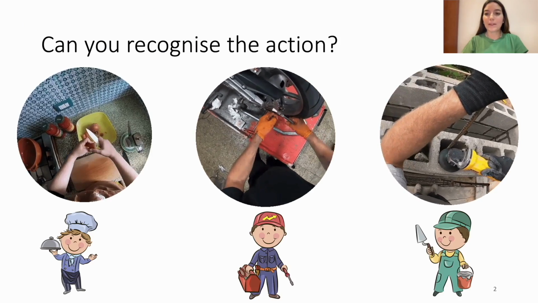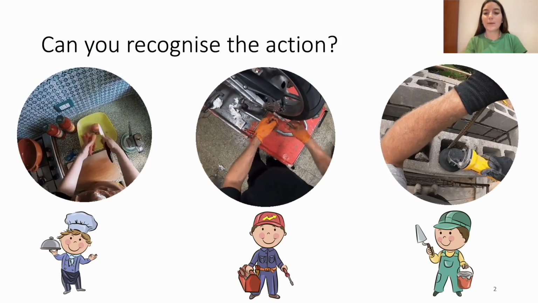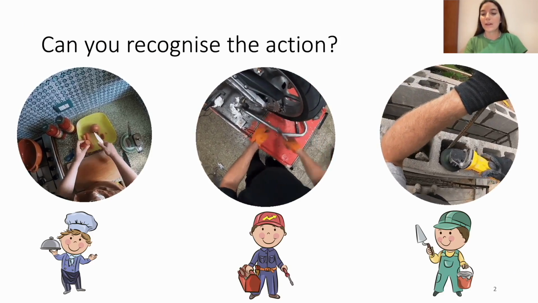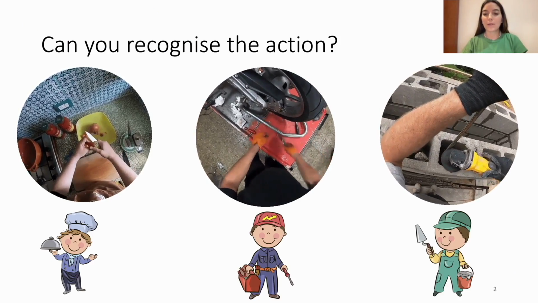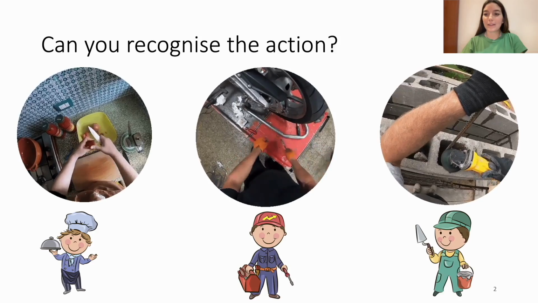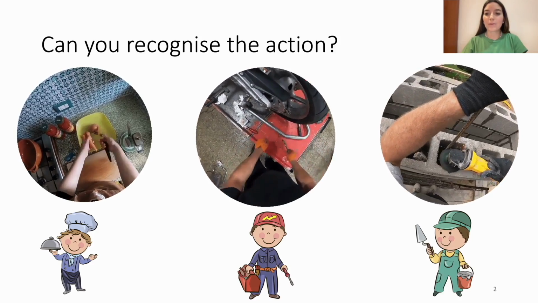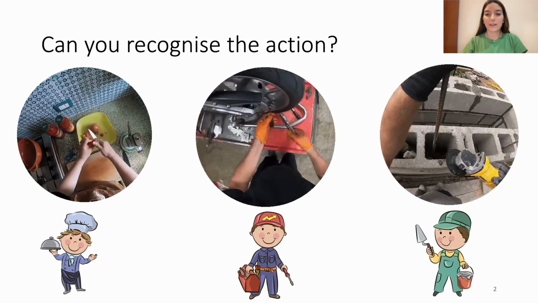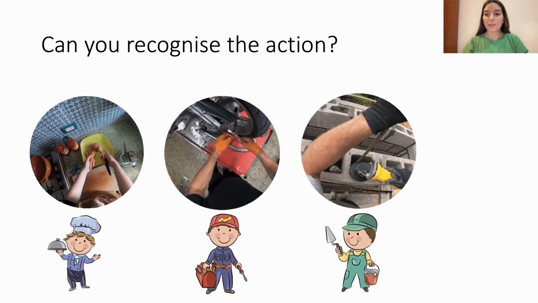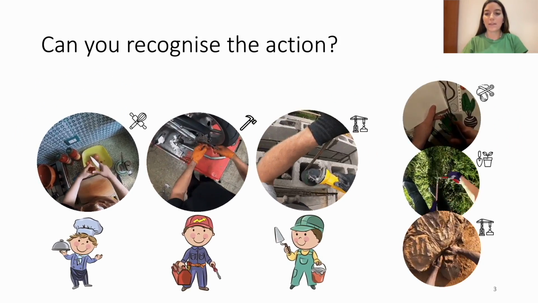As humans, we understand the action cut to indicate splitting something into two parts. We can recognize a cook cutting a carrot with a knife, a mechanic cutting a cable with pliers, and a construction worker cutting metal with an angle grinder. We are able to generalize the action regardless of the scenario and the relevant tool.